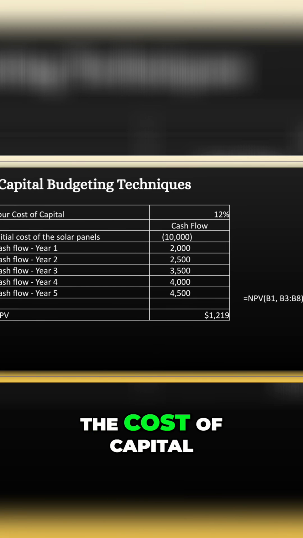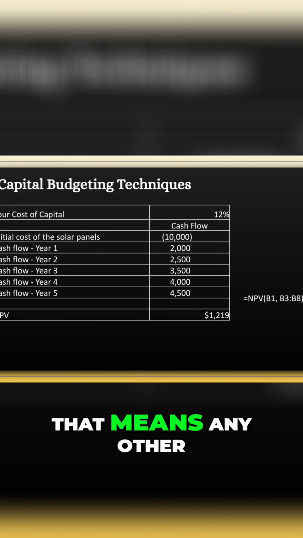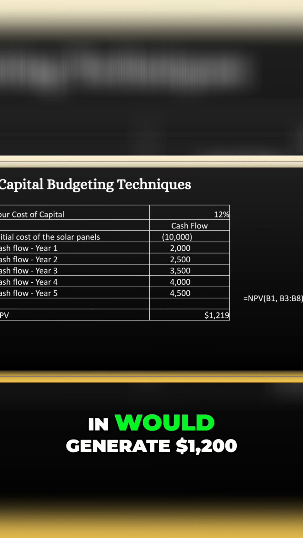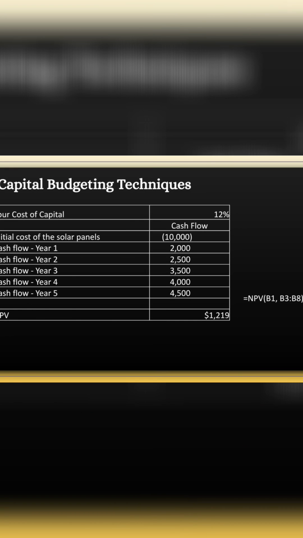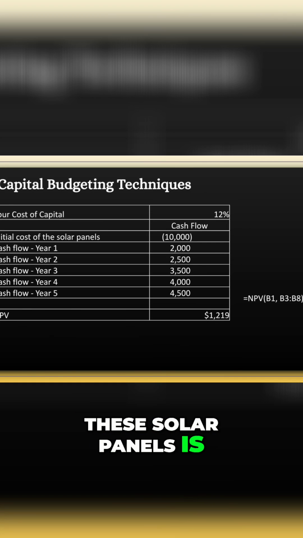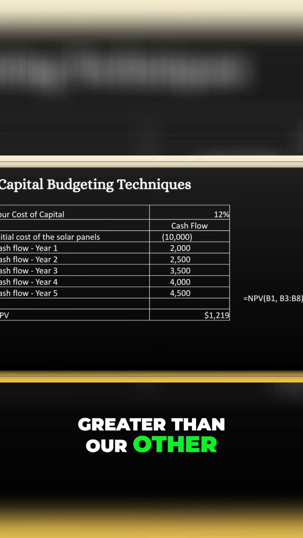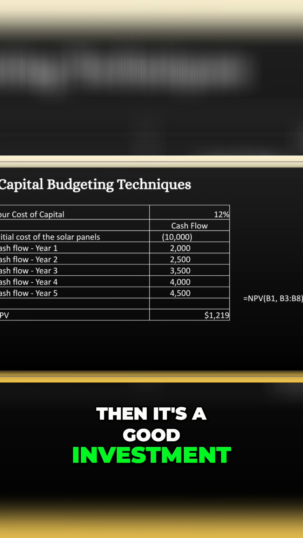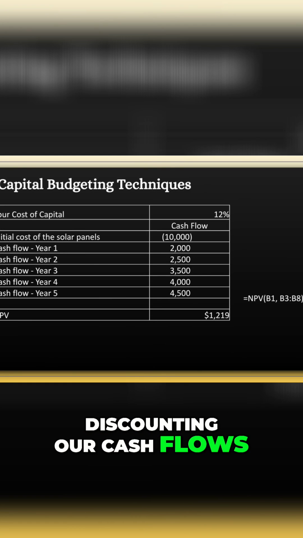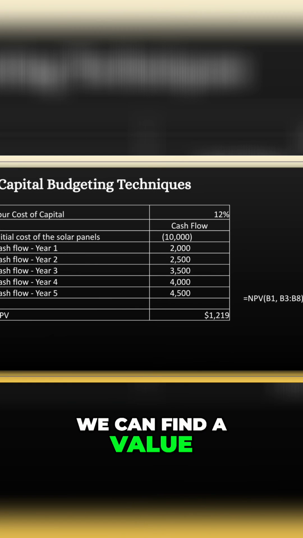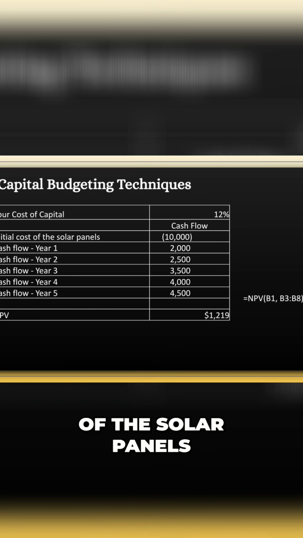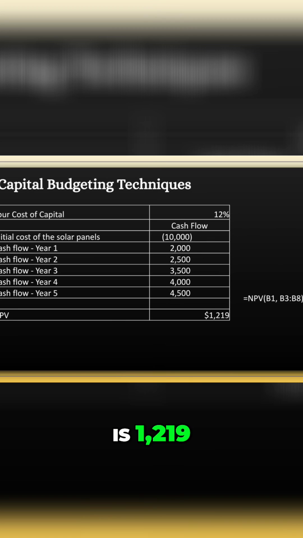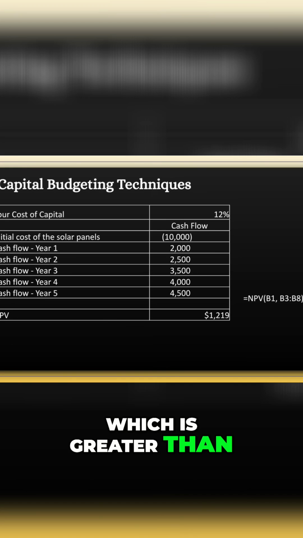Well, if you look at the cost of capital, which is 12%, that means any other investment we could invest in would generate $1,200 in net present value. If our investment in these solar panels is greater than our cost of capital, then it's a good investment. So discounting our cash flows, we find that the net present value of the solar panels is $1,219, which is greater than our cost of capital.